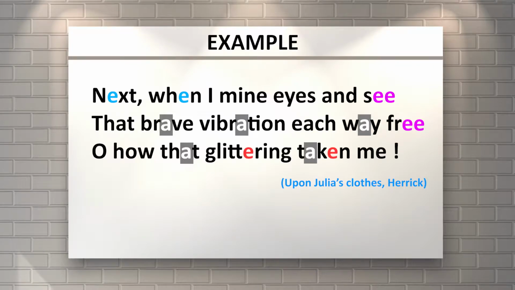Let's see the sample over here. Next, when I mind eyes and see. Let's discuss this E as the vowel sound. In the next line, you can see double E, which results in the same sound. Then you have to look for similar sounds surrounding these words. Yes, you see over here, see and free. So you could say that see and free are the assonance in this stanza.